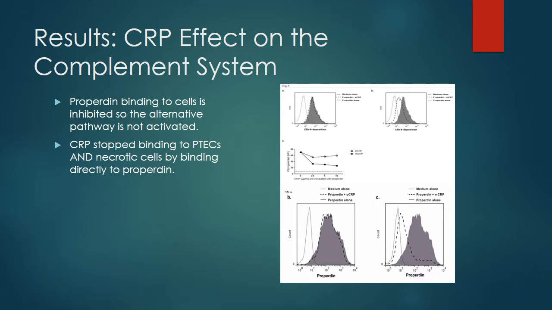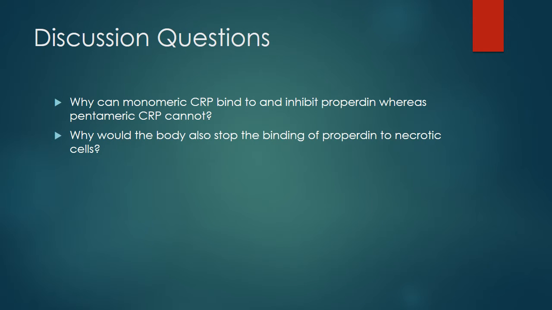So for a bit of thought-provoking discussion, I'll propose the question on why monomeric CRP can bind to and inhibit properdin, whereas pentameric CRP cannot. I also propose the question, why would the body also stop the binding of properdin to necrotic cells when they're supposed to be the cells that are removed from the body?